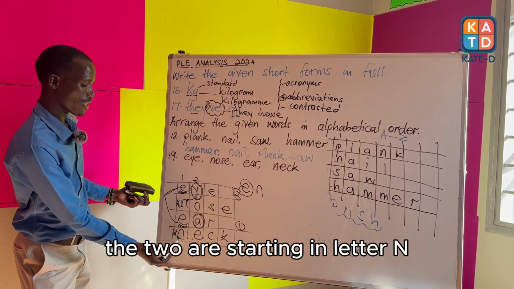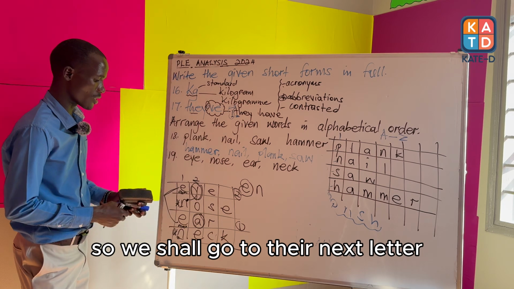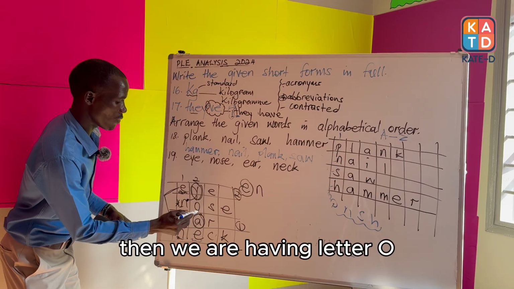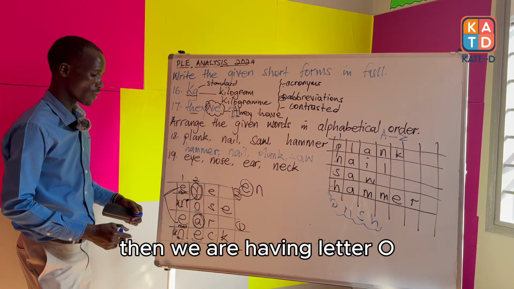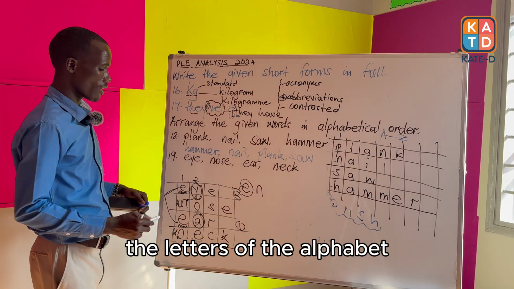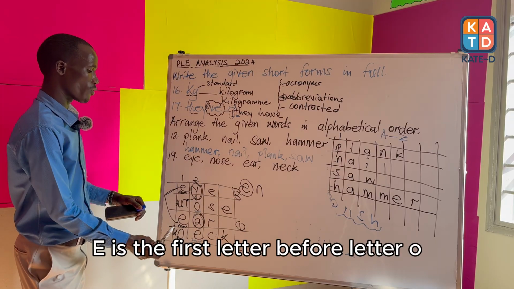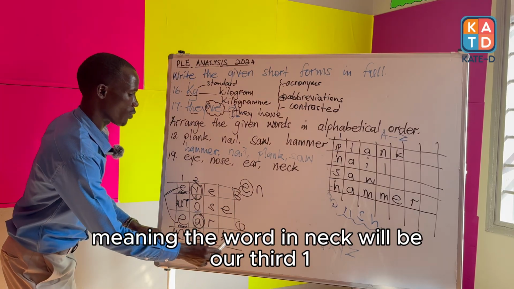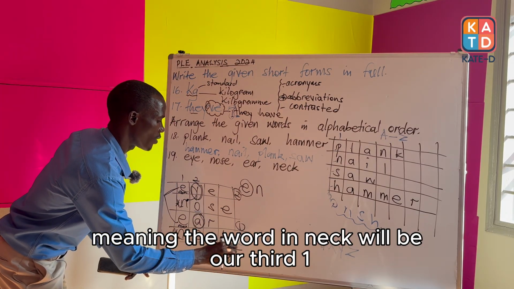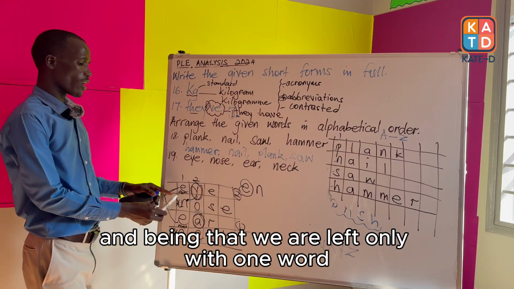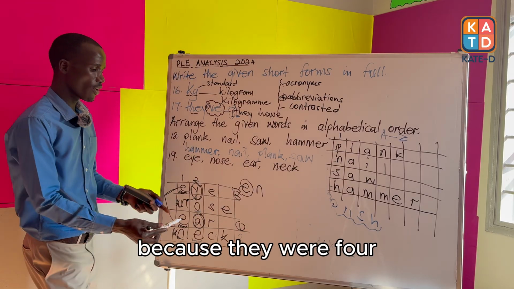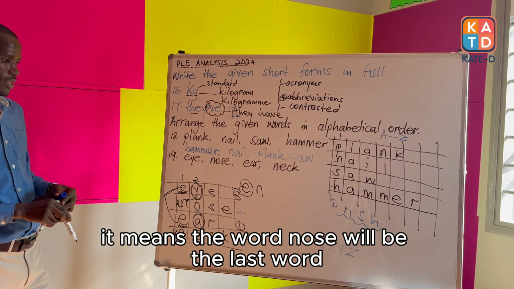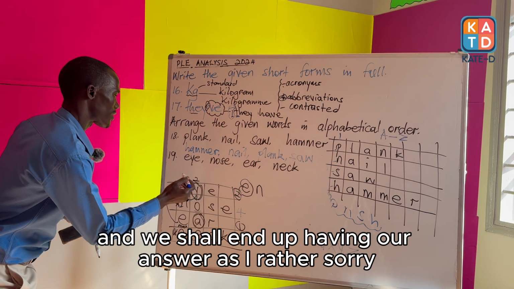The two are starting in letter N, so we shall go to their next letter, whereby we are having letter E, then we are having letter O. Still, when we go back to the letters of the alphabet, E is the first letter before letter O, meaning the word neck will be our third word, and being that we are left only with one word because they were 4, it means the word nose will be the last one.